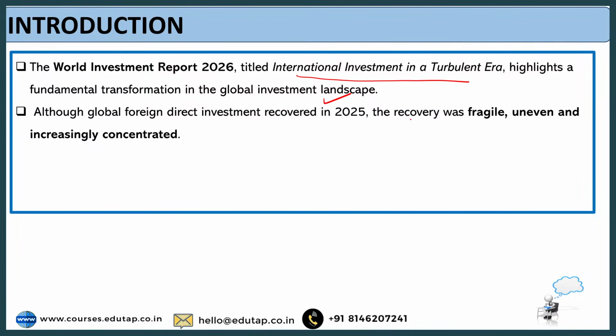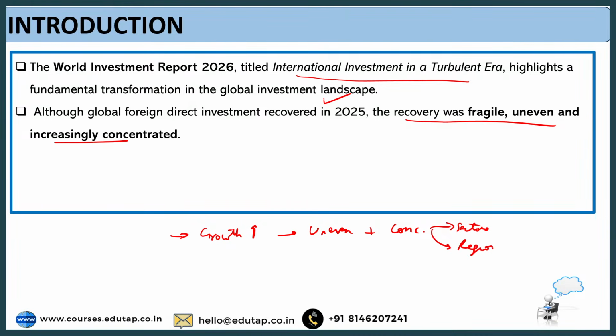Now, this is the most important, or I would say this is the entire crux of this report. Because if you see this report at the end of the reading, you will realize that the report says that the growth is happening, no doubt. But the problem is that the growth that is there is highly uneven and it is concentrated. When I say concentrated, I mean it is concentrated either in few sectors or in certain regions only. We will talk about it later when we discuss the various highlights. But this is the problem that has been highlighted: growth is happening, no doubt regarding it.